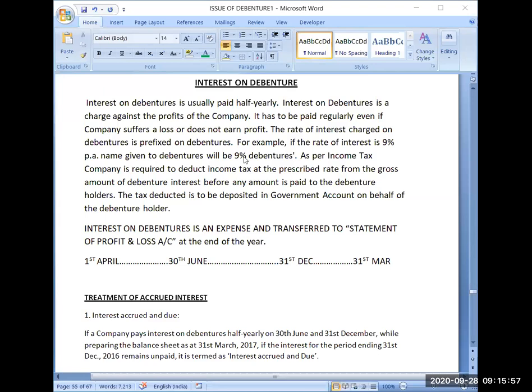The first thing I want to ask all of you: if I am issuing debentures as a company, whether I will be paying the interest or receiving the interest.